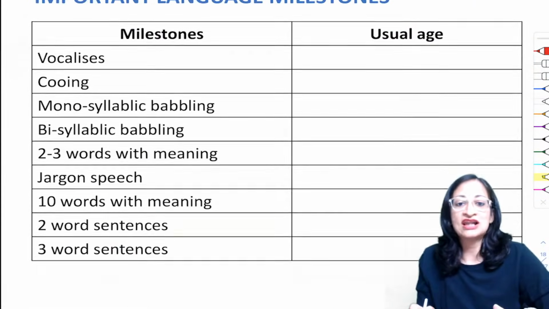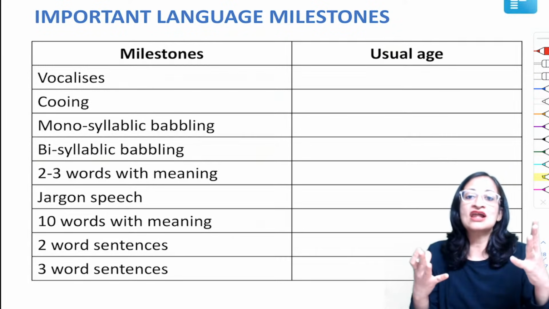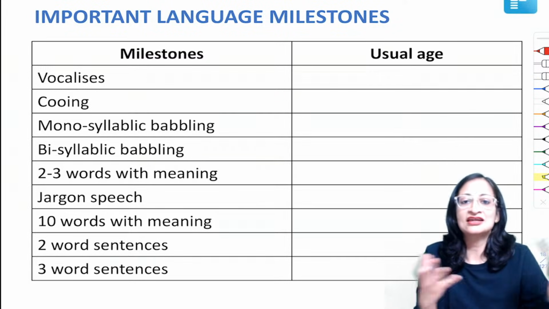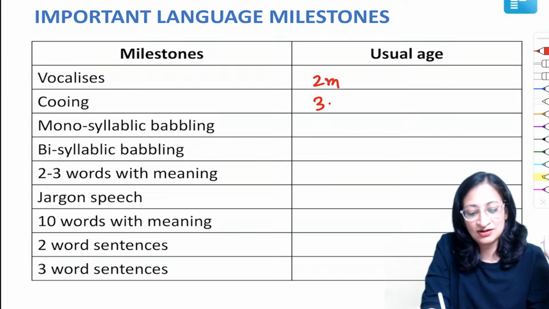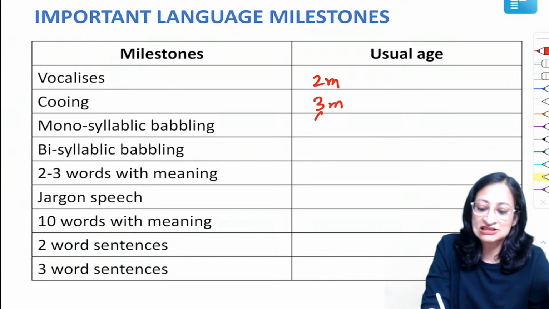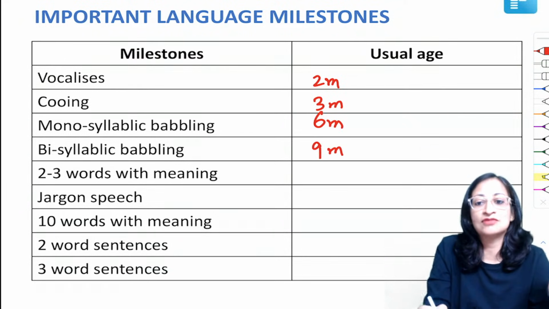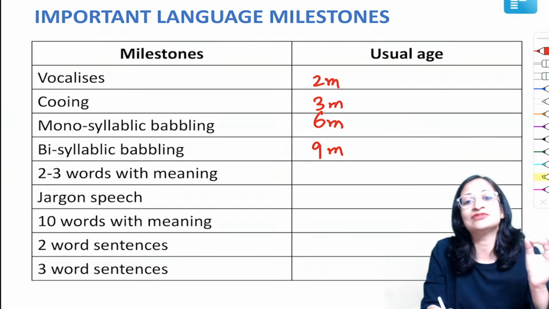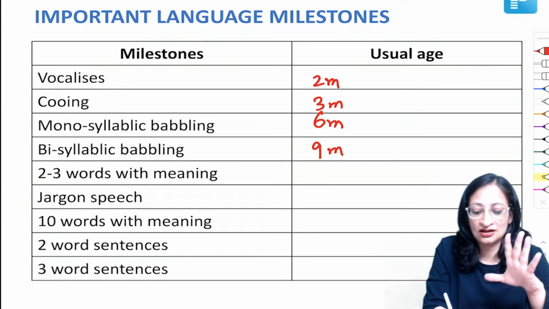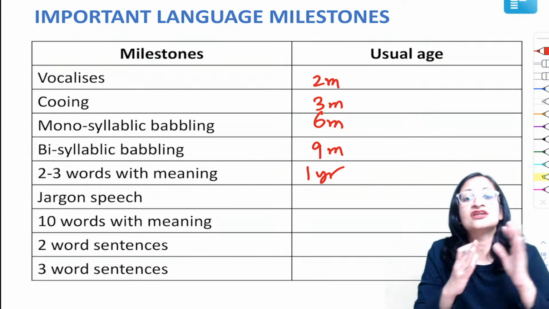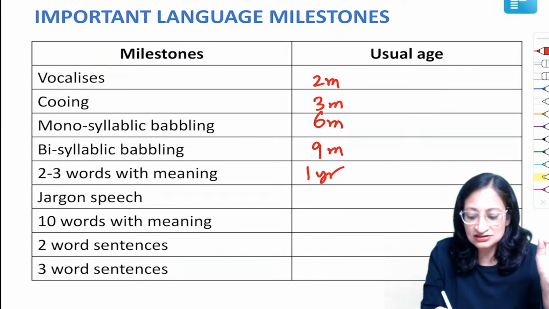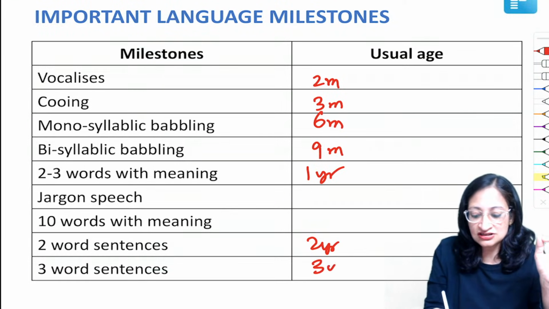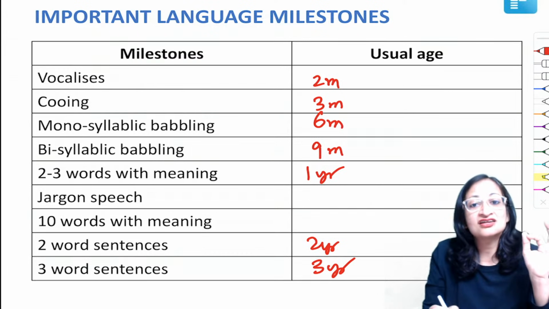So moving to the language milestones, a child vocalizes, that means produces any sound. So vocalizes at 2 months, a more musical sound at 3 months. Monosyllabic babbling 6 months, bisyllabic babbling 9 months. At 1 year, a child is able to say 2 to 3 words with meaning, okay? Now, thereafter, the number of words put in sentences is equal to age in years. So, 2-word sentences, 2 years. 3-word sentences, 3 years.